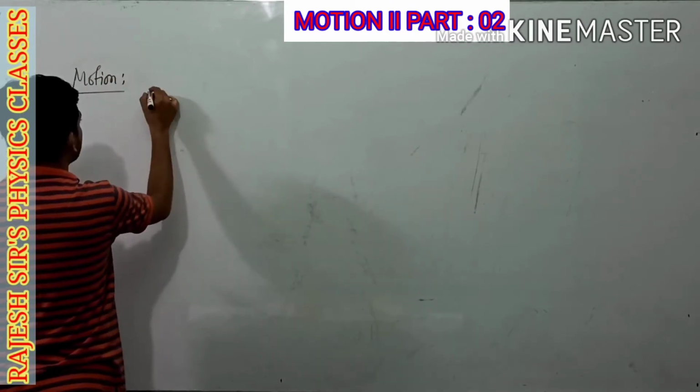Now we are going to explain the term motion. Motion. What will be its definition?